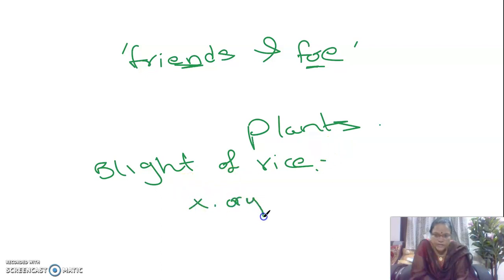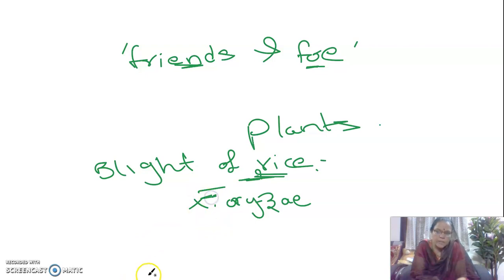Another disease, citrus canker, affects citrus plants and is caused by Xanthomonas citri. So you have bacteria which cause diseases both to humans as well as to plants.